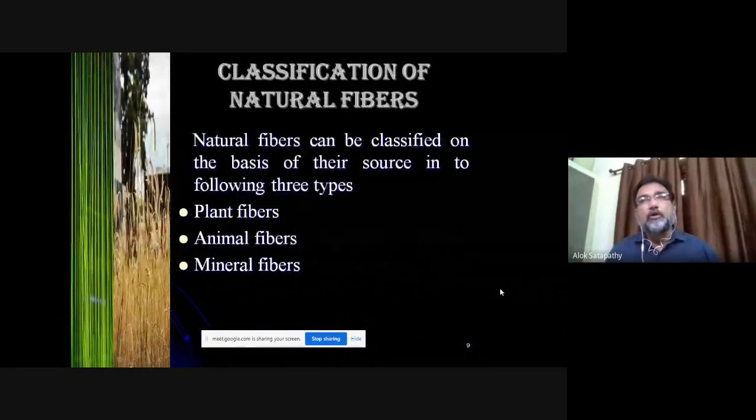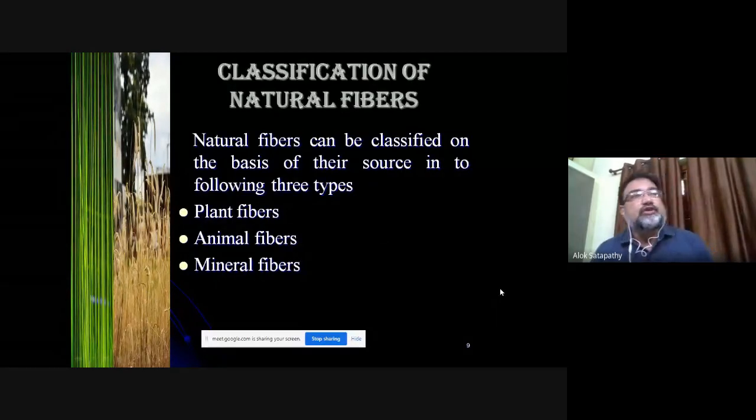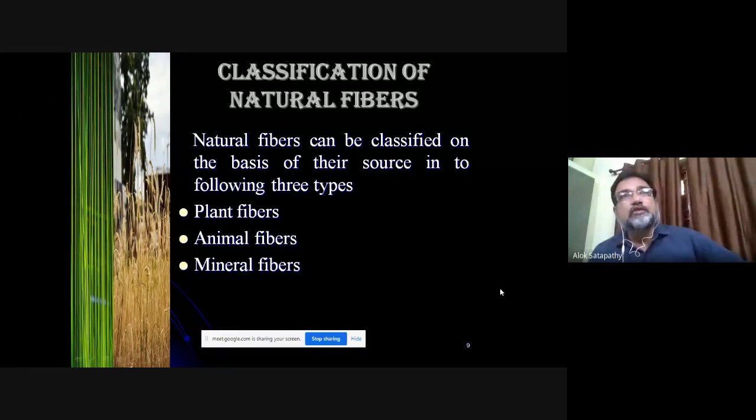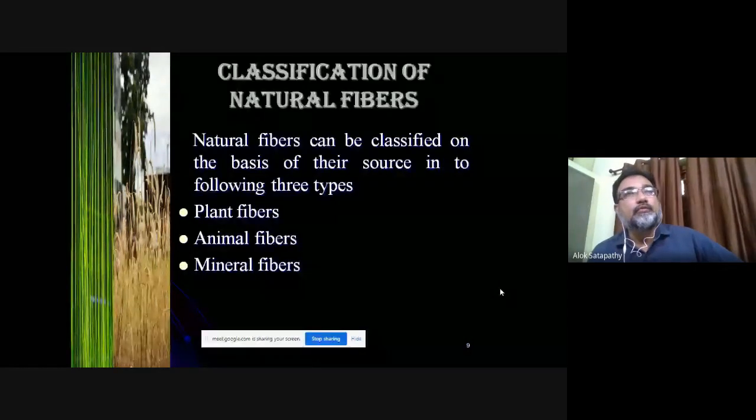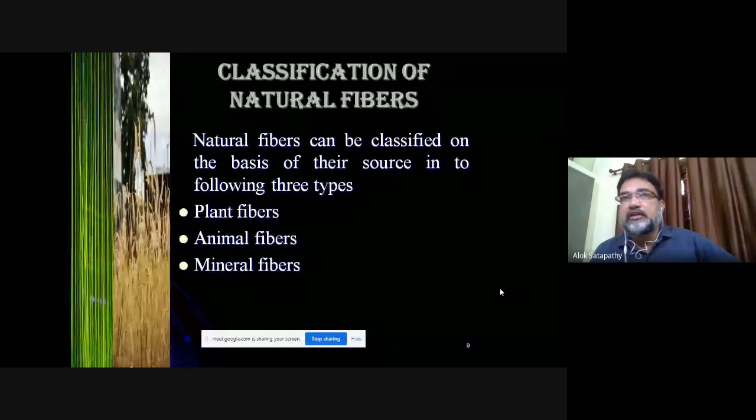So what are biofibers? There is a term with which we are very familiar, that is natural fiber. Natural fiber means the fibers which are obtained from nature. Now, what are the sources from which we can get fibers? You can get fibers from green resources like plants, animals, etc., or you can get fibers from mineral resources as well.